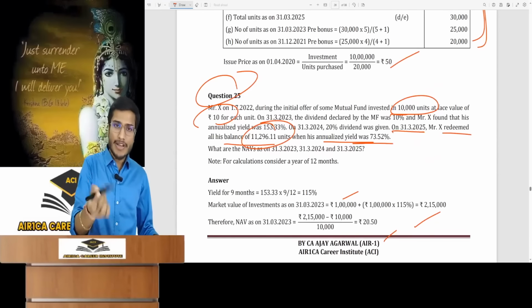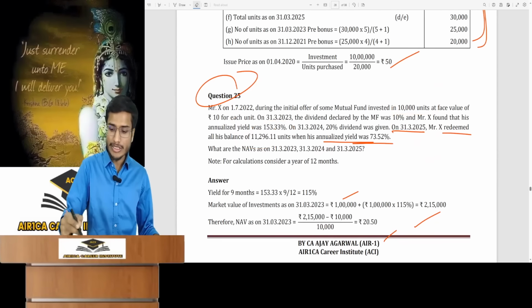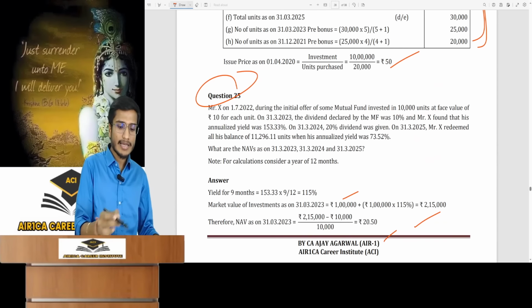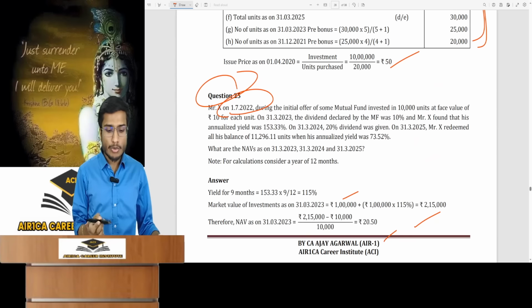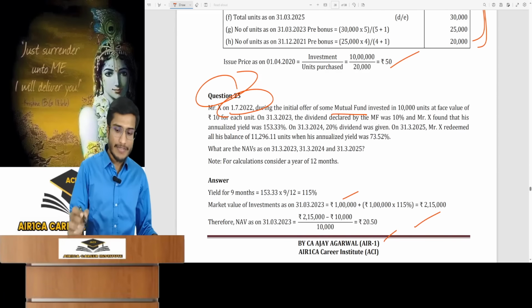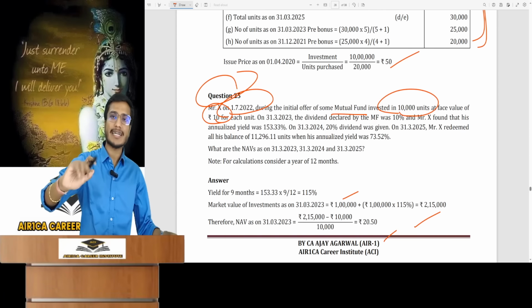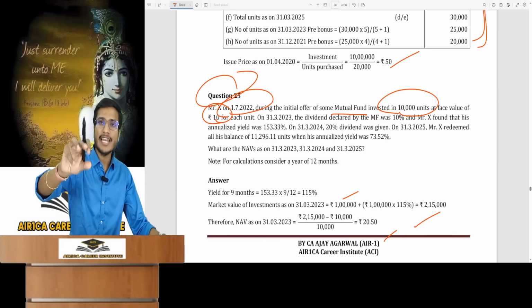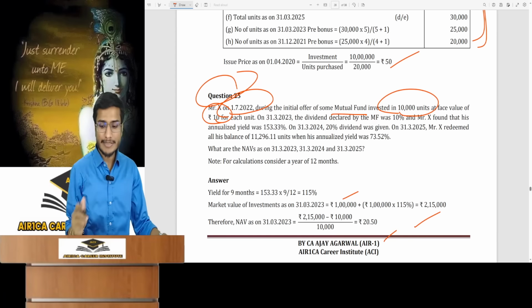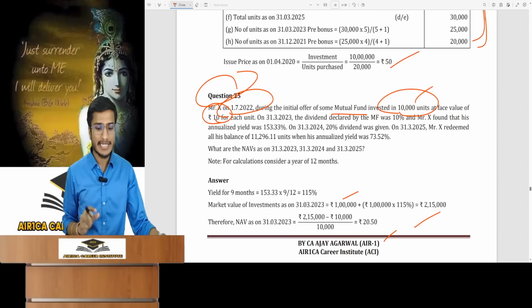After this, look at question 25 as well. Another special question, a reverse calculation. On 1st July 2022, Mr. X invested in a mutual fund. On that day, 10,000 units had a face value of 10 rupees and the investment was made at that price being the initial NAV. He invested 10,000 units, an investment of 1 lakh rupees.